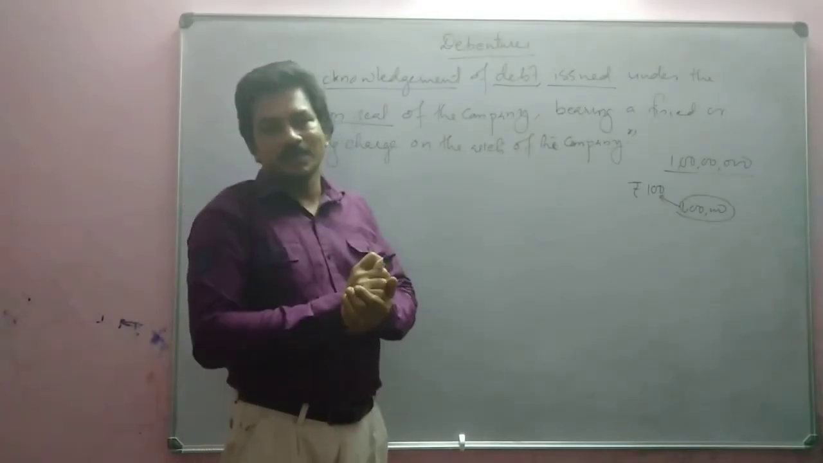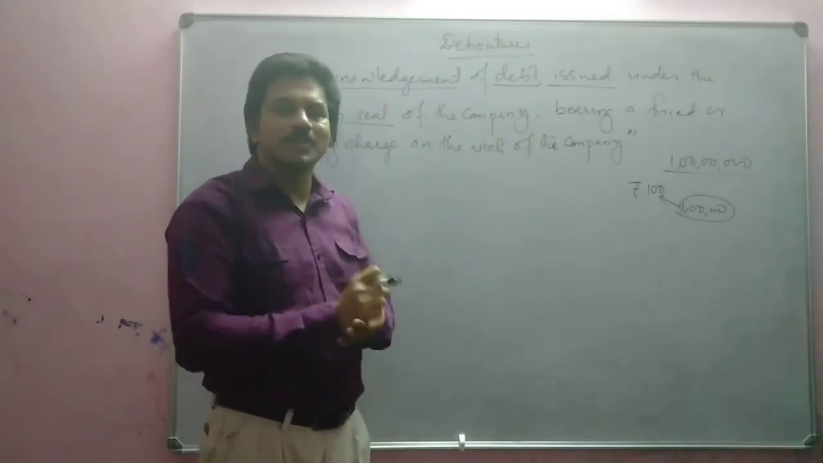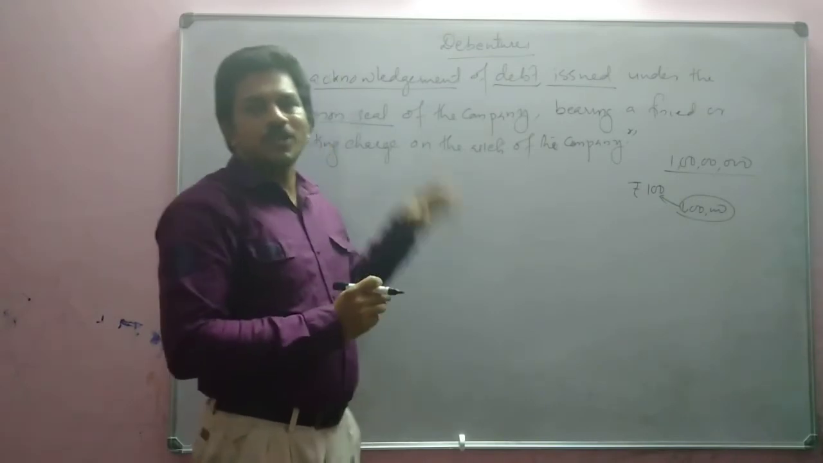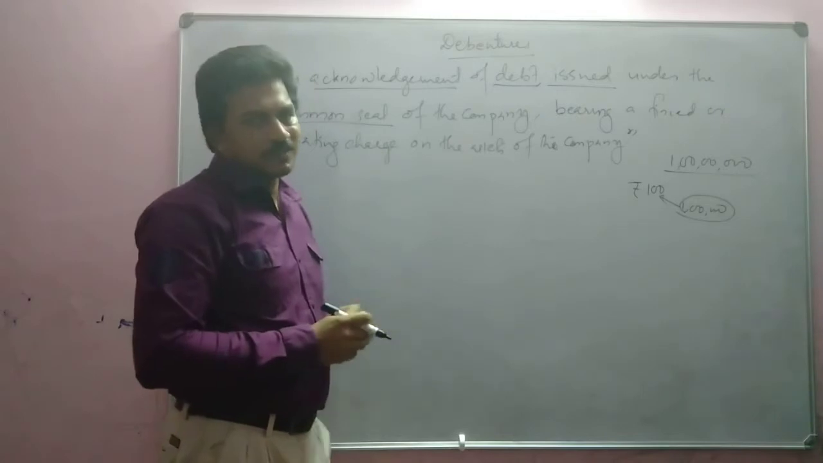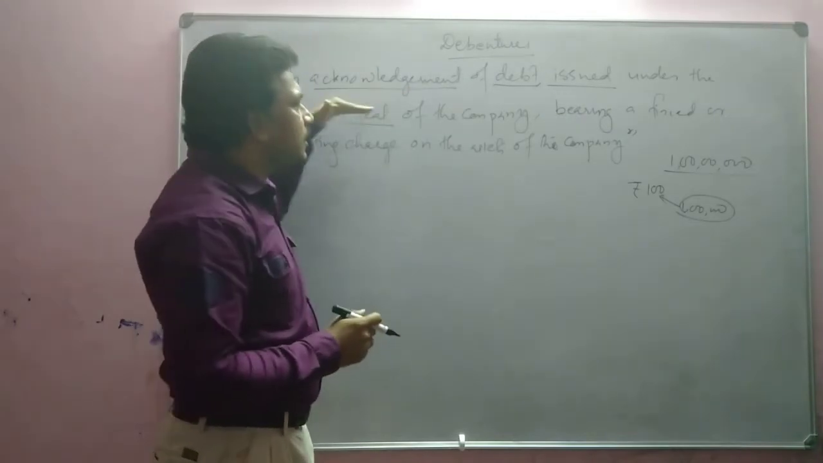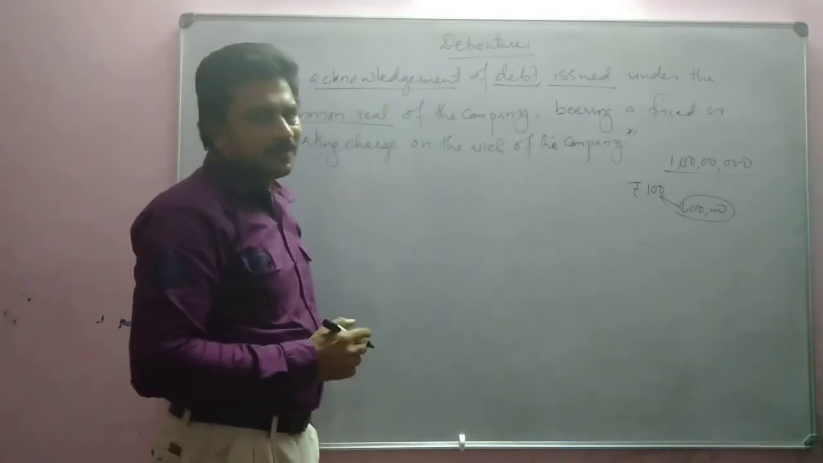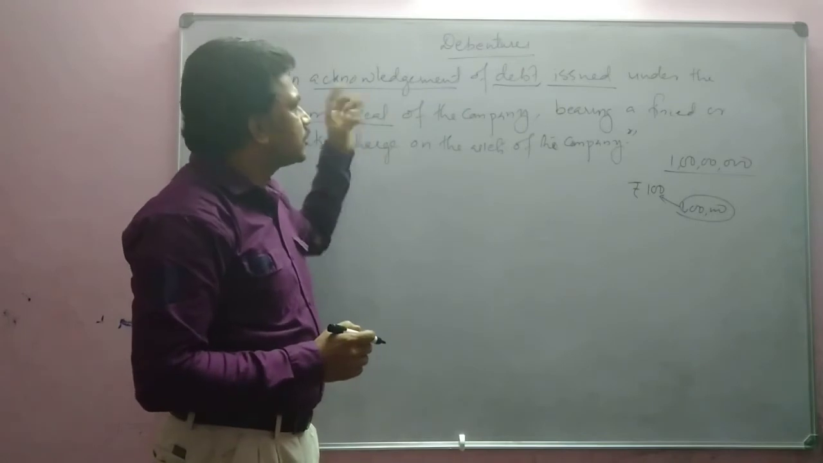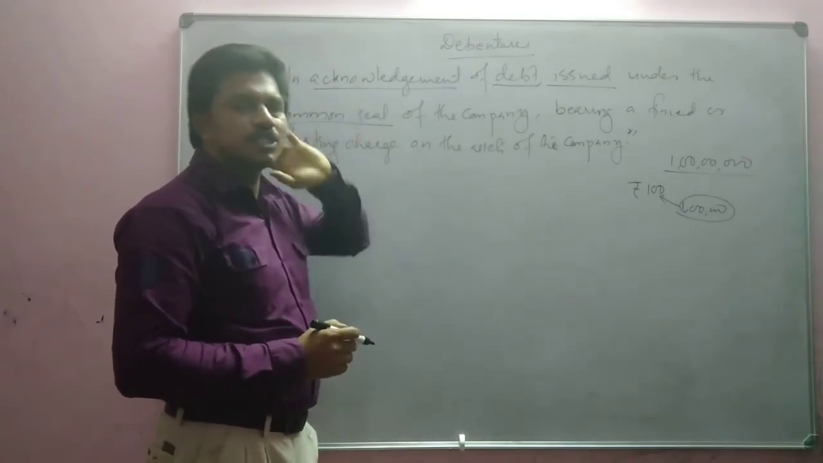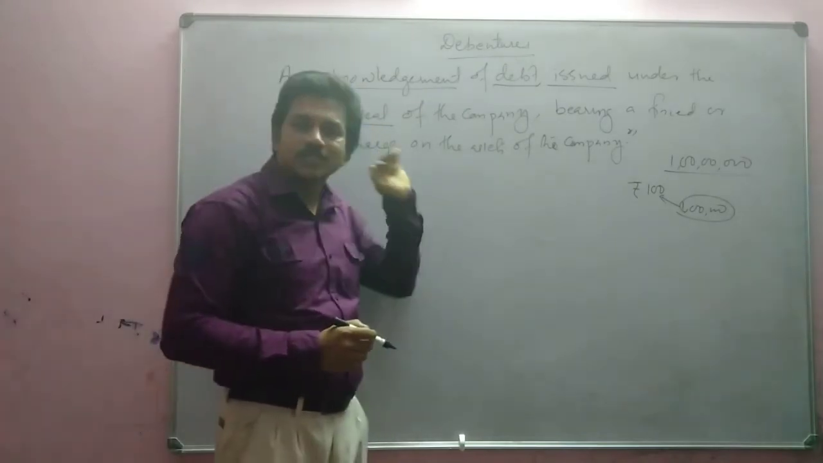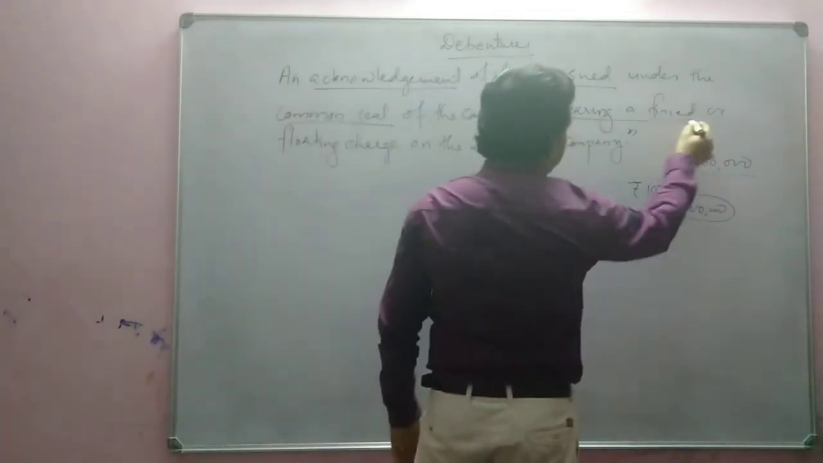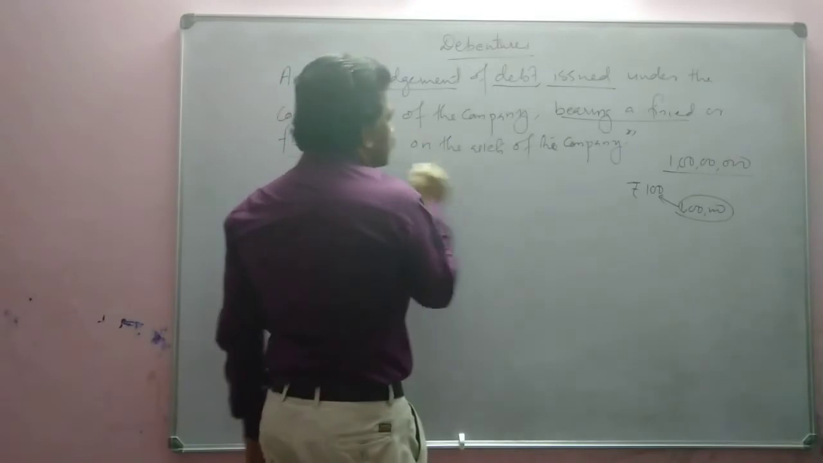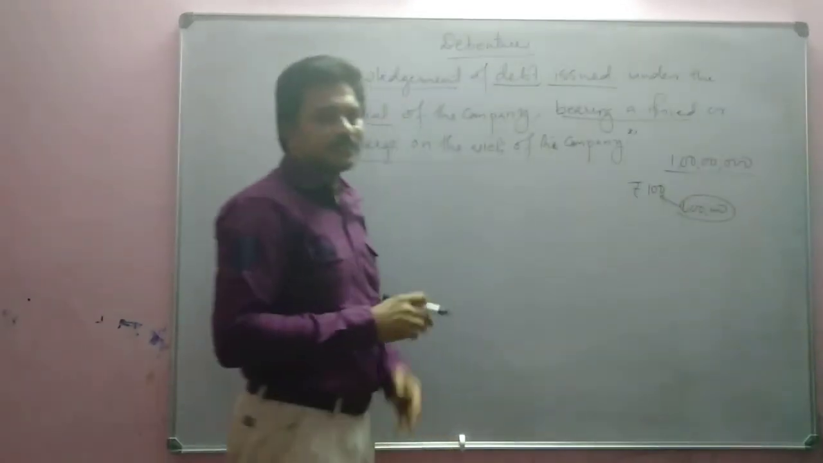Means in that certificate, the company's common seal will be there. We know that the signature of the company is the seal. So in that document, the company seal will be affixed. So it is issued under the seal of the company. Okay, so it's an acknowledgement of debt issued by the company by affixing the seal. And what does it bear? It bears a fixed or floating charge on the assets of the company.